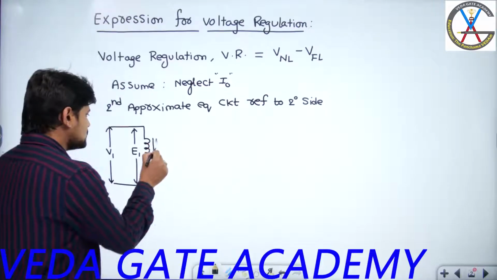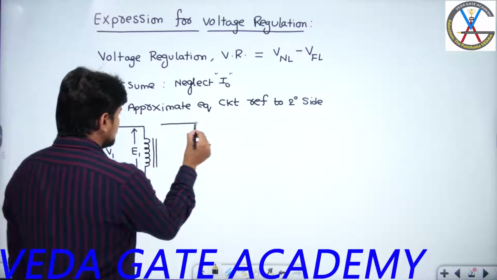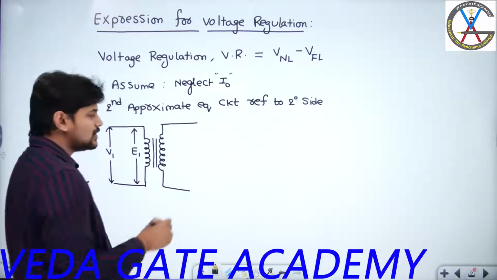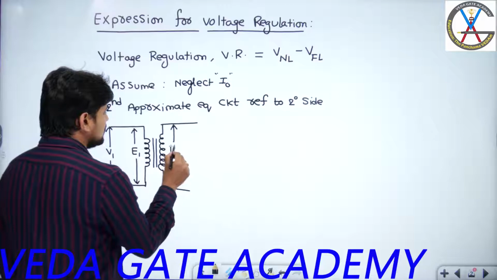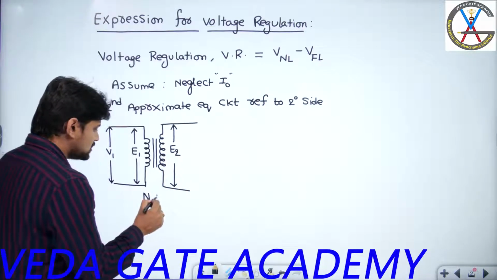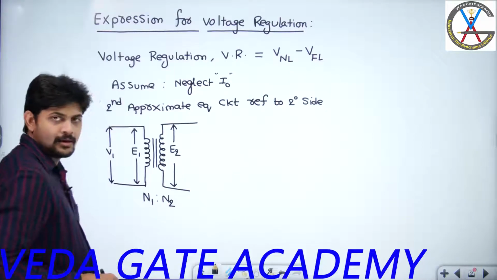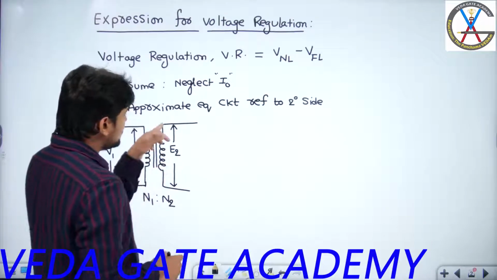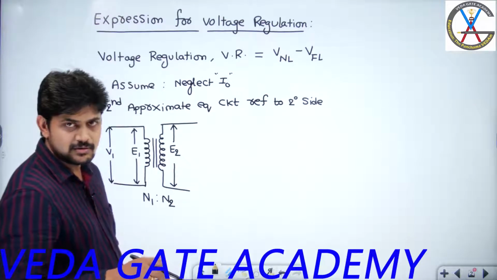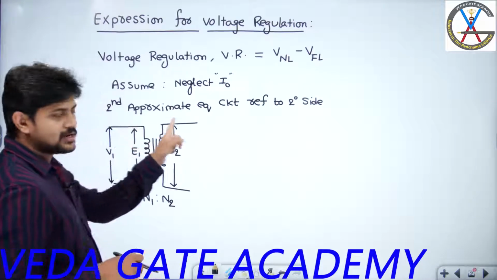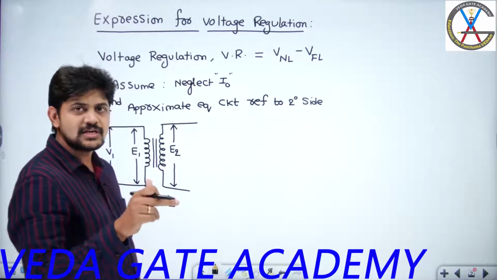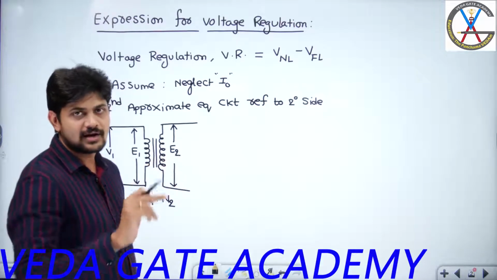Let us assume this is my transformer core, and on the secondary side this is the secondary winding, with EMF E2 induced across it, and the turns ratio of this transformer is N1 is to N2. Already this secondary winding has some resistance, which we represent with R2, and we have shifted the primary winding resistance referred to the secondary side, giving R1 dash. Both R2 and R1 dash are connected in series.